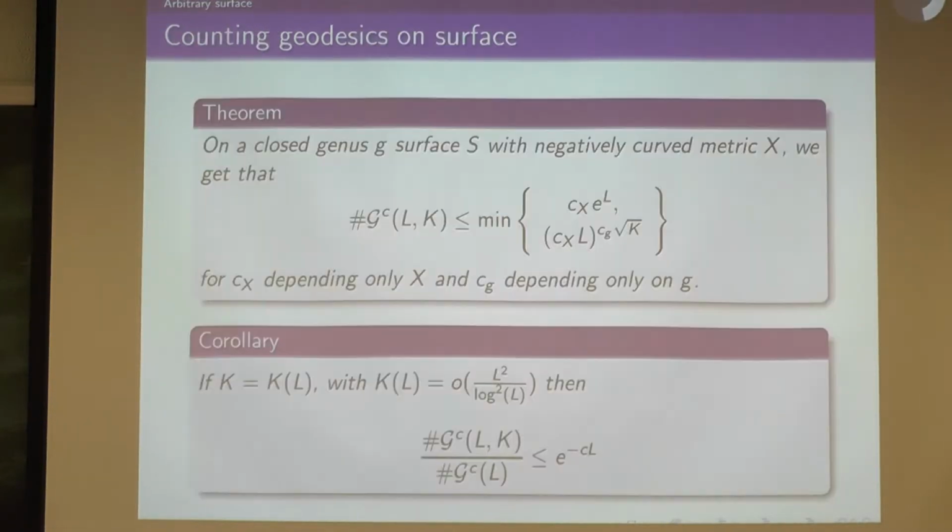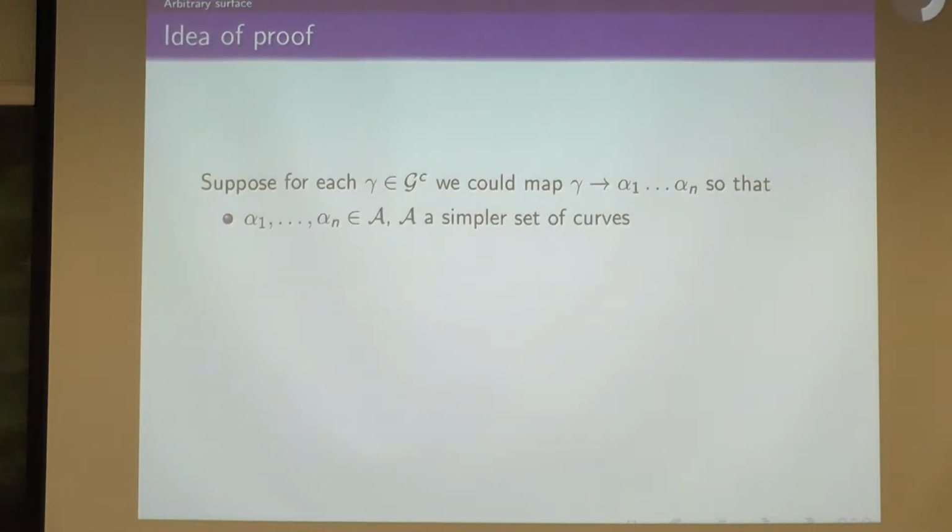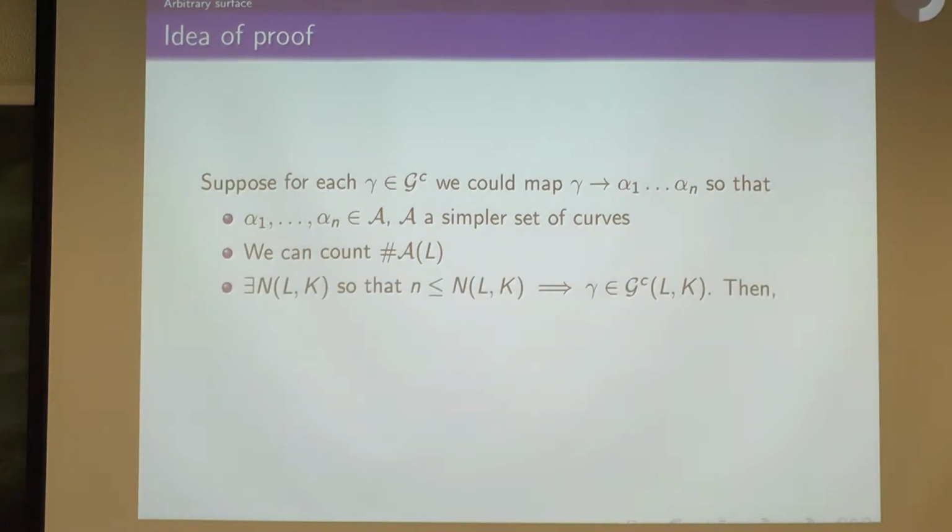Okay, so let me give you an idea for how to do something like this. Suppose for each geodesic, we could map it, hopefully injectively, to some sequence of simpler curves alpha 1 through alpha n in some simpler set of curves A. This is all going to be very hand-wavy, and then hopefully I'll give some more details. And suppose we can count how many of these simpler guys there are of length at most L. Then all we really need to figure out is the dependence of the length of the sequence on the intersection number of your original curve. Okay?